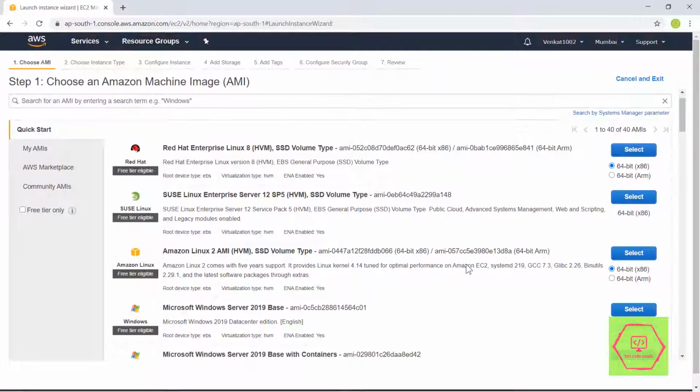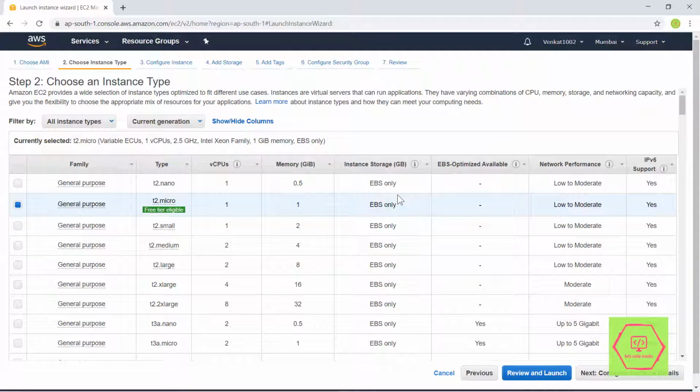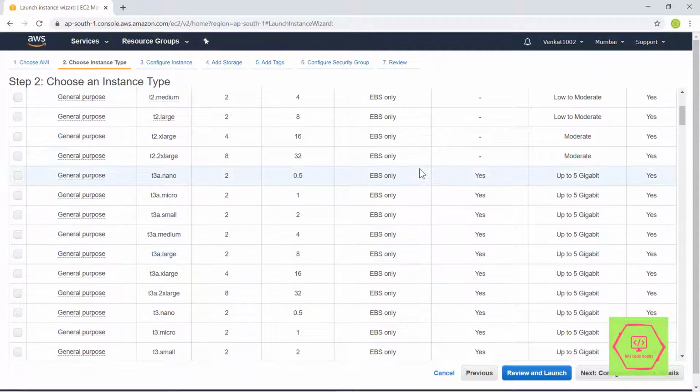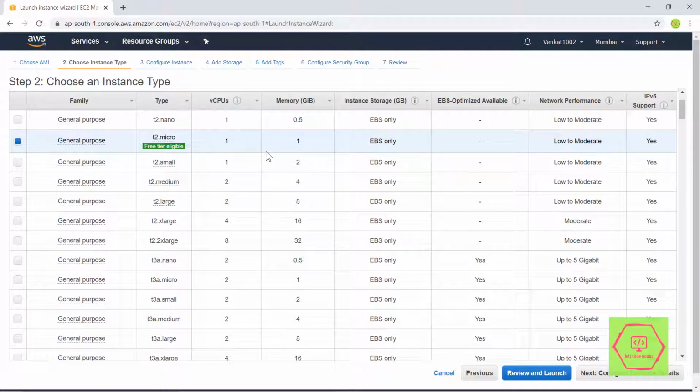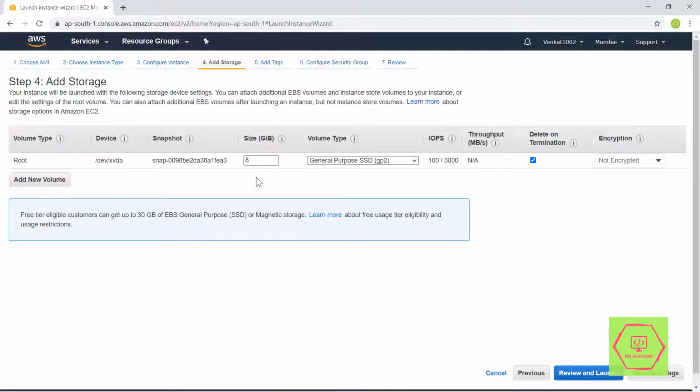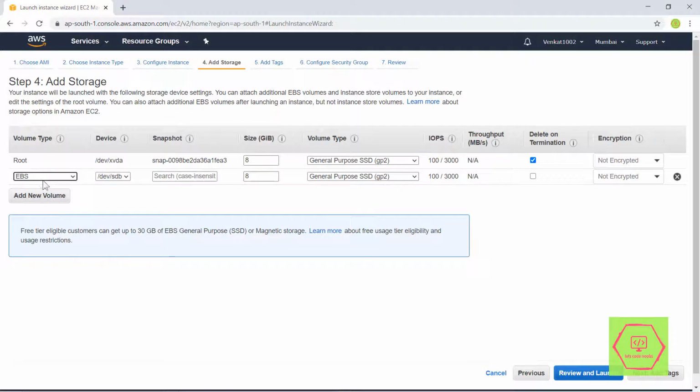First, we will create an instance. We will use Linux. There are a number of general purpose instances that we can create, but we don't want to get charged, so we will use free tier eligible. Go to next configuration. Don't use review and launch, since in future we will change some default settings. Next, add storage. By default, an AWS instance will have 8 GB. If we want to add more storage, we can go to add volume and we can specify how many GB we want. Make sure you click this so that we don't forget.